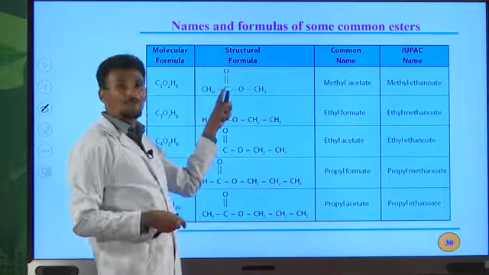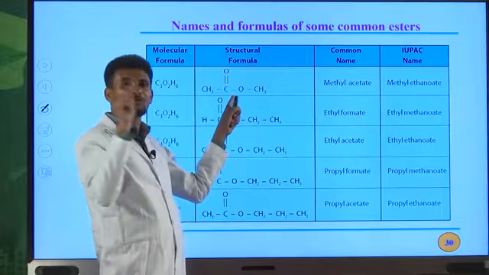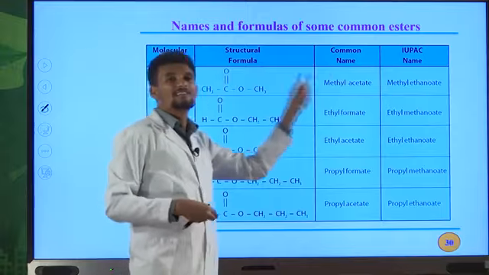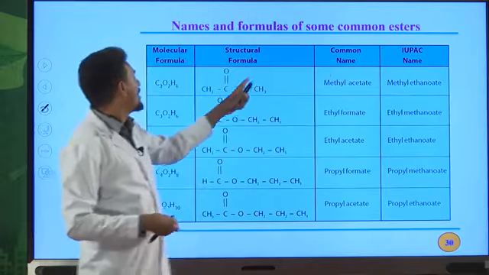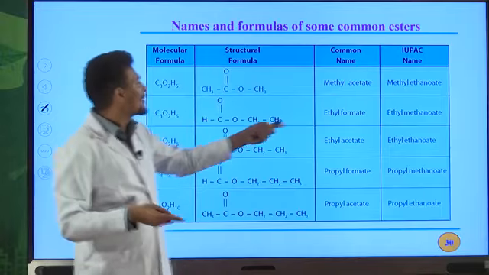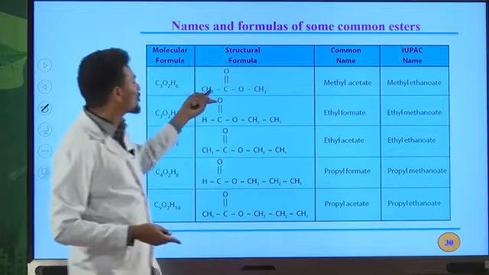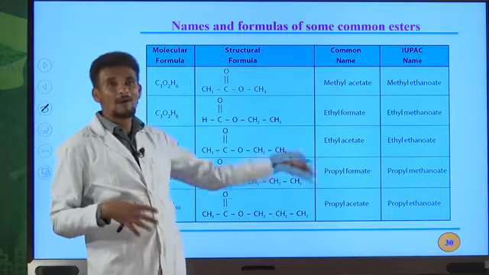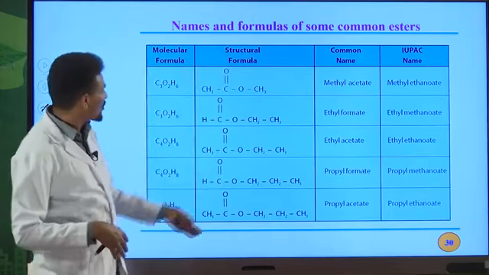This one is, for example, the common name of the carboxylic acid that contains 2 carbon atoms: acetic acid. Methyl acetate is the common name for this organic compound. Methyl ethanoate is the IUPAC name for this compound, and then you can also see the common names as well as IUPAC names of these organic compounds.